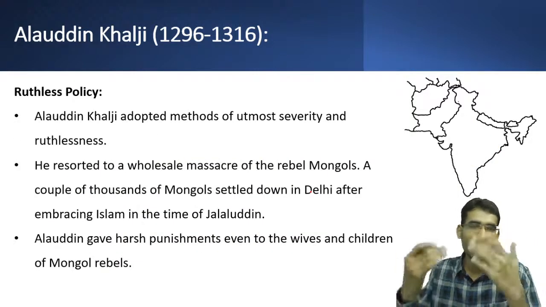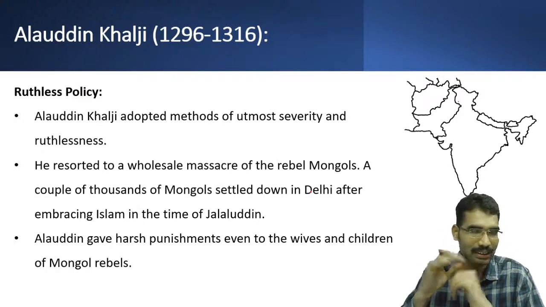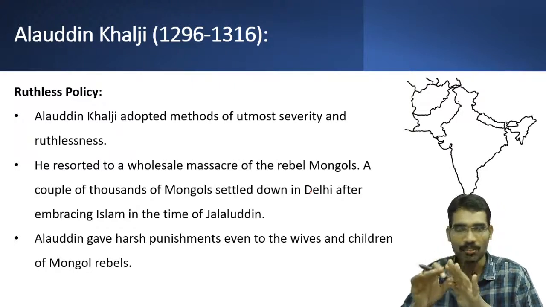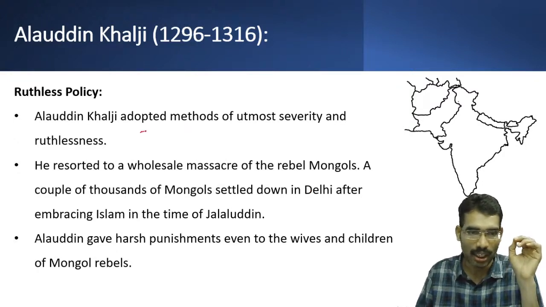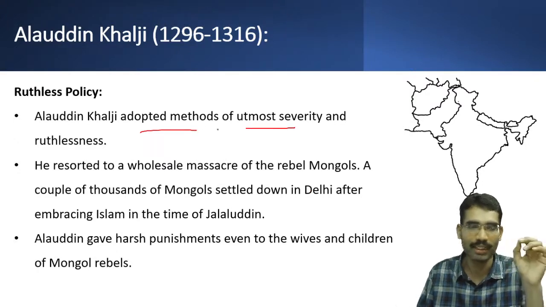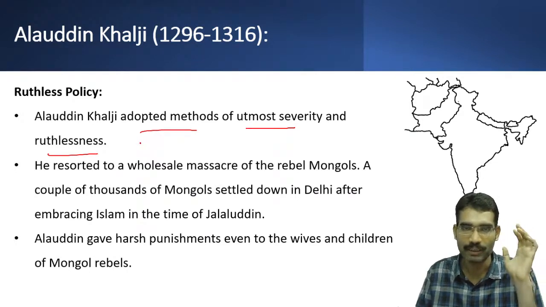Now once Alauddin Khalji became the emperor, the situation completely changed. He was ruthless in nature. He adopted methods of utmost severity and ruthlessness. Whoever questioned his authority, they were either removed or they were killed.